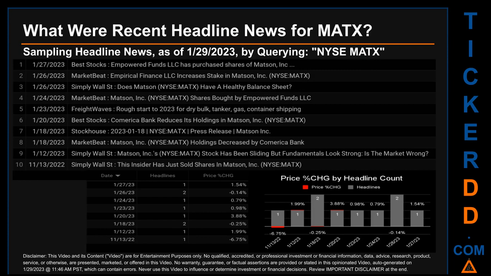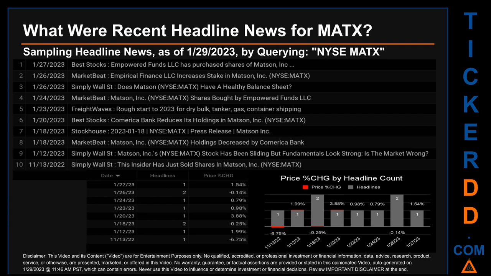The latest publication was Friday, January 27, 2023, when Best Stocks published the headline that read, Empowered Funds LLC has purchased shares of Matson, Inc. The oldest publication was on Sunday, November 13, 2022, 2 months and 16 days ago, when Simply Wall Street published the headline that read, This insider has just sold shares in Matson. Thursday, January 26, 2023 and Wednesday, January 18, 2023 had the most headlines. They each had 2 discovered headlines.